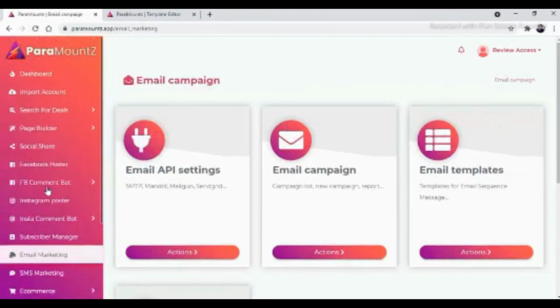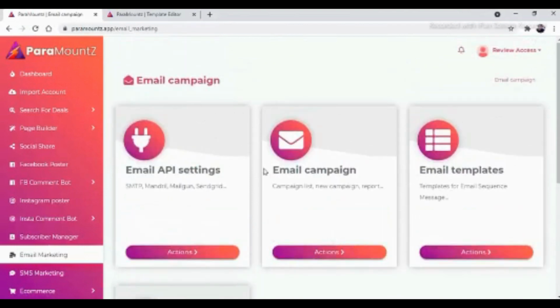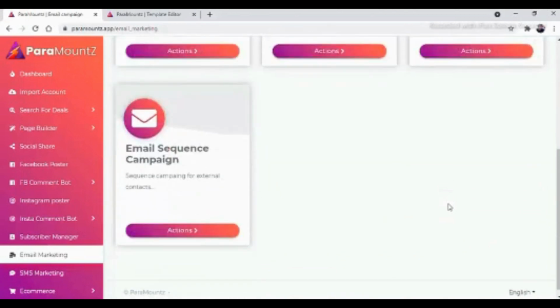We all know for an affiliate marketer how email marketing plays a vital role. So based on that, we can do this email campaign. We can set up an email API over here. We can do the email campaign with the help of this email template and email sequence campaign.